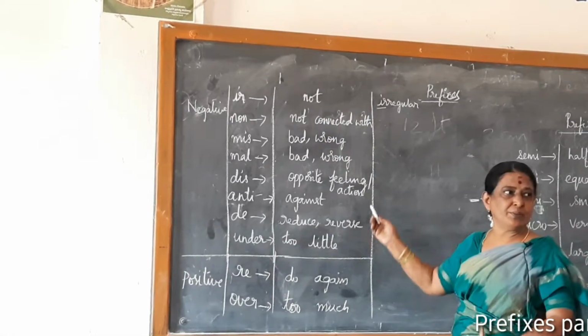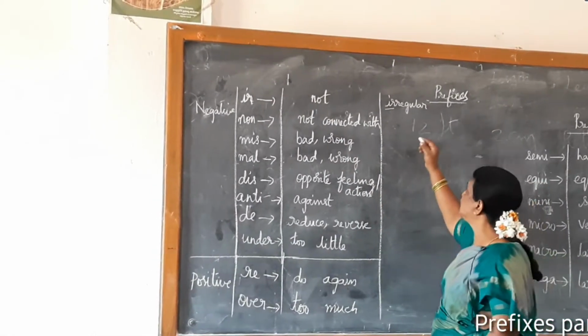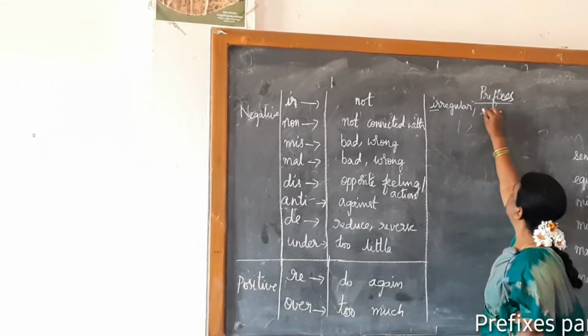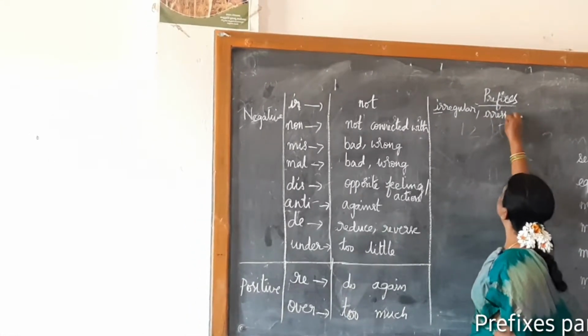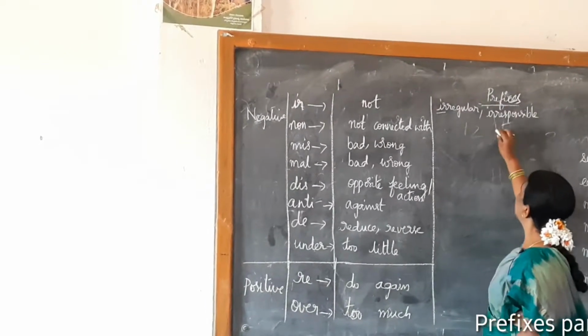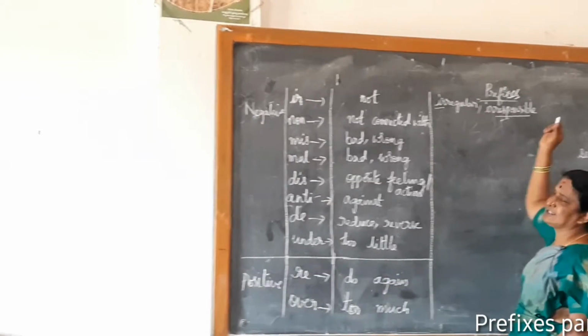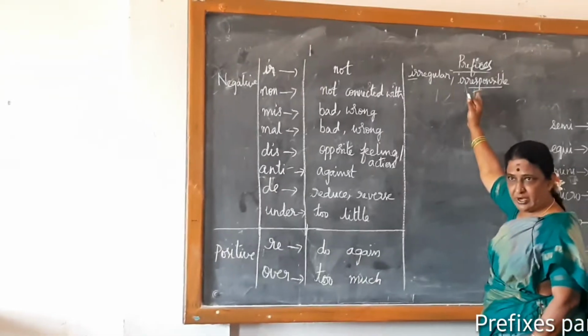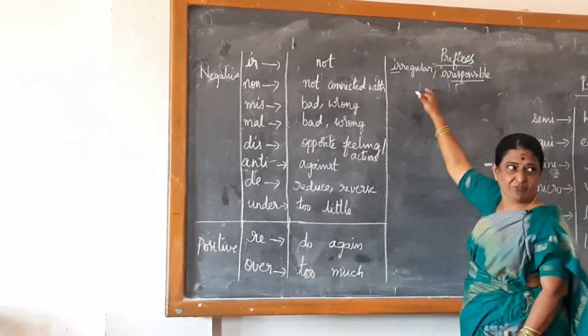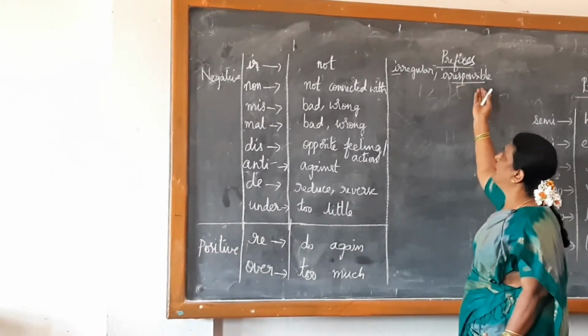Can you give me some more examples for this one? Starting with ir. Irresponsible. Yes, very good. Irresponsible. What is the meaning of this one? Not responsible. It is added to the word responsible, but the meaning changes when we add this prefix. It has changed into not responsible.